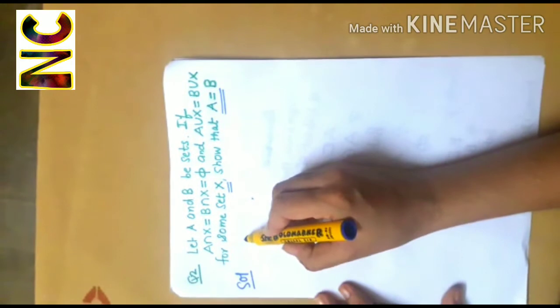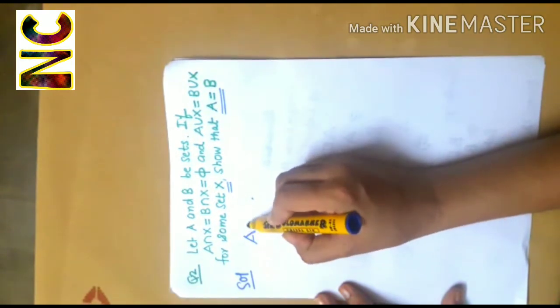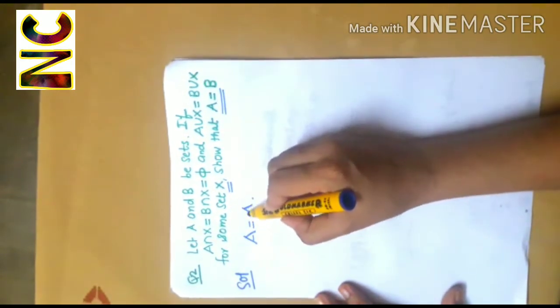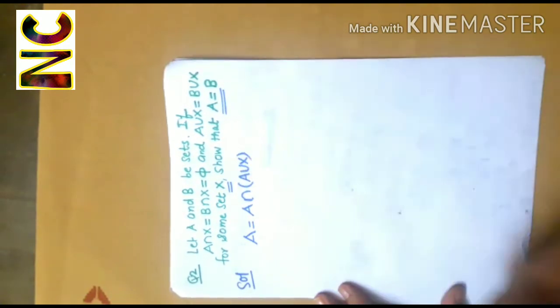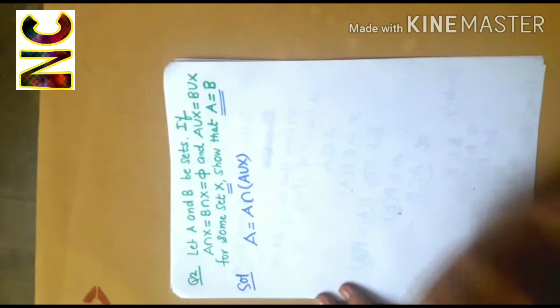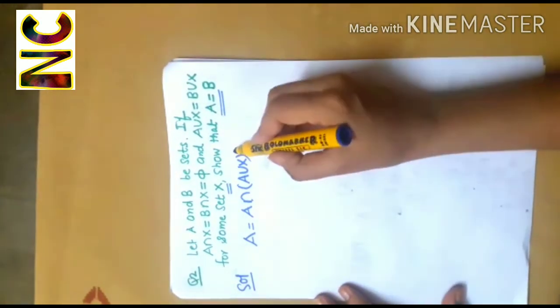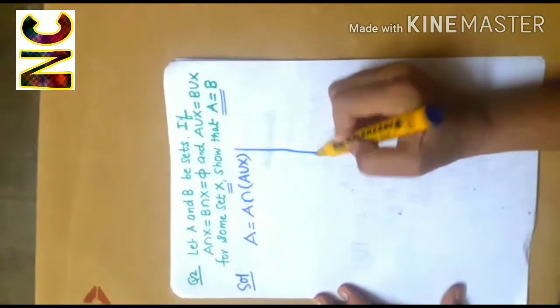Now look here. Can I write A as A intersection (A union X)? Yes, we can write.